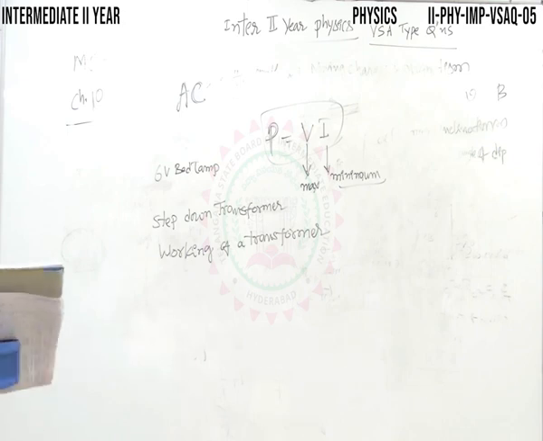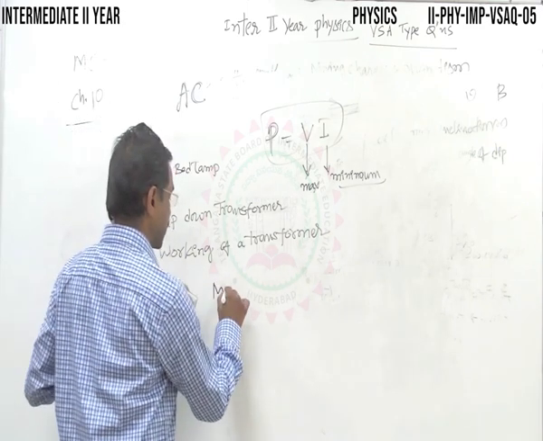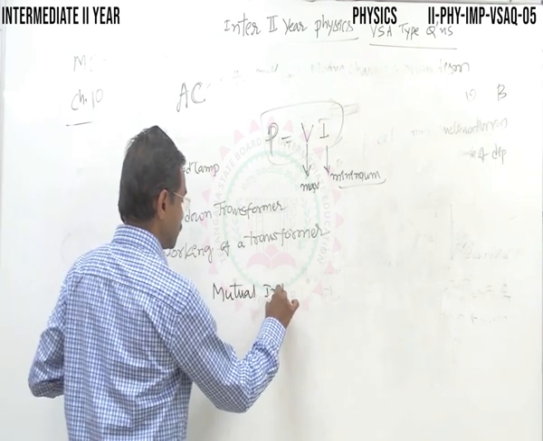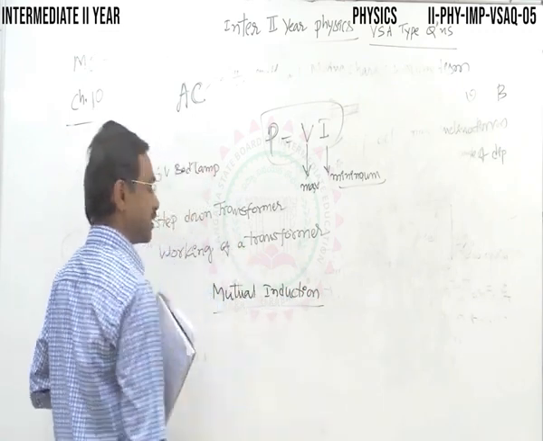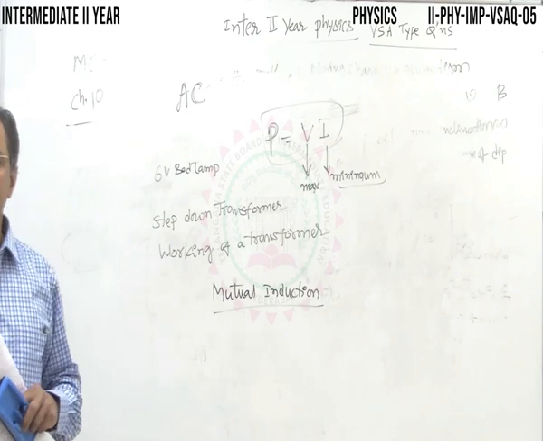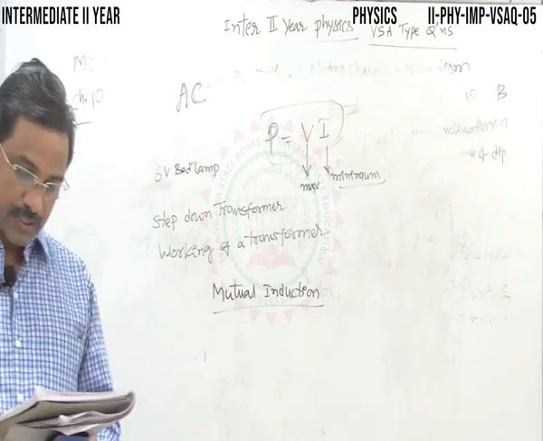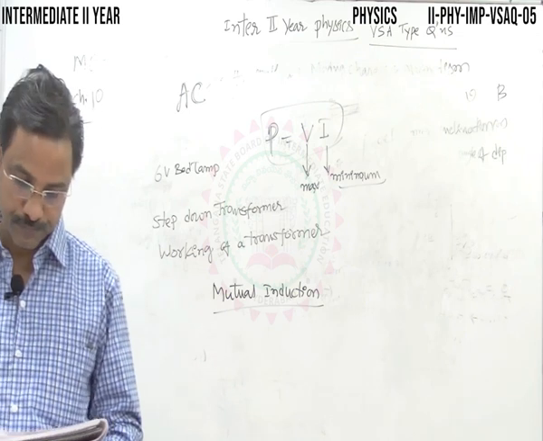Self-induction, mutual induction. Here, mutual induction is the working principle of a transformer. Underline this word. Please note down: what is the phenomenon involved in the working of a transformer?